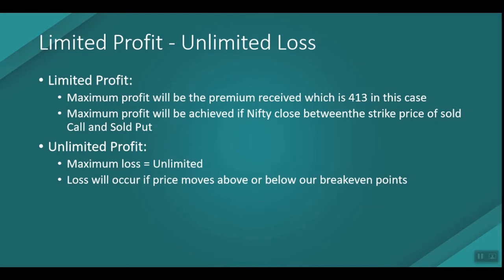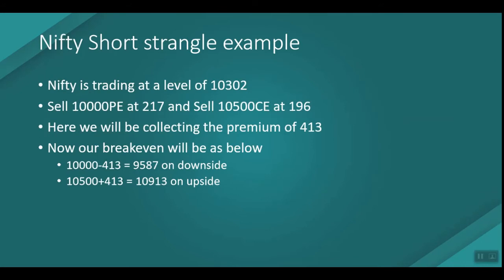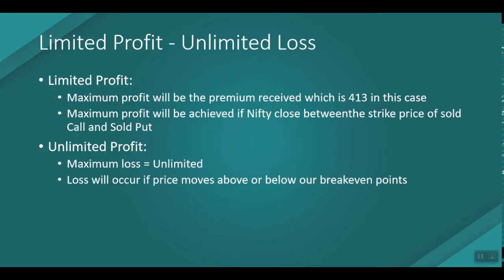Here 10,000 and 10,500 are the sold option strike prices, so if the Nifty closes anywhere between 10,000 and 10,500, we'll get the maximum profit of 413 rupees.